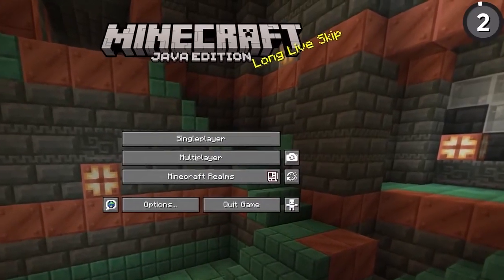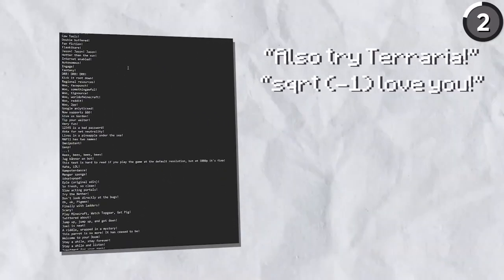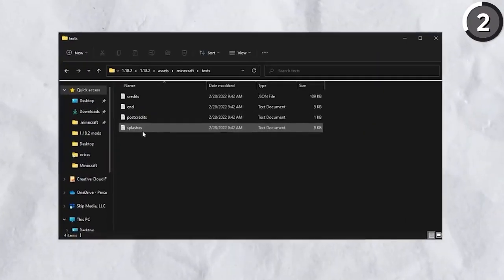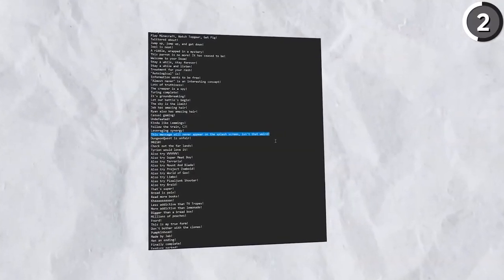Everyone has seen the messages on the Minecraft title screen, but I think it's hiding something. Now in this you can find shoutouts to Terraria, positive affirmations, and even the player's username, and you can find all those messages inside the splashes.txt file in your game's code. However, there's one text that's a little more mysterious.